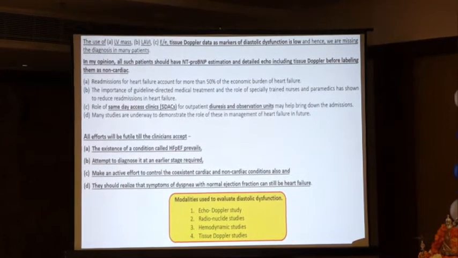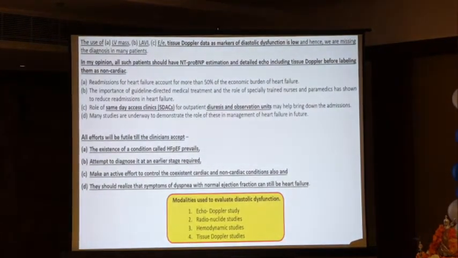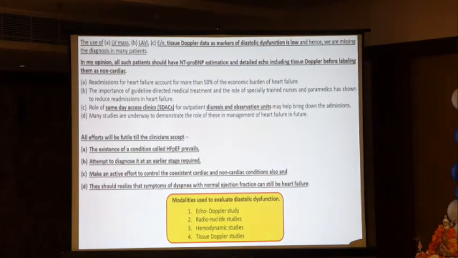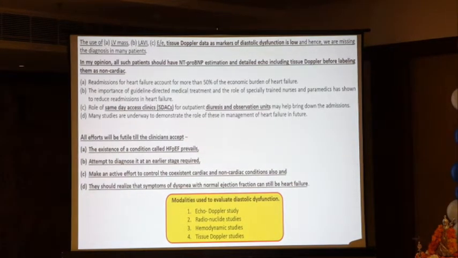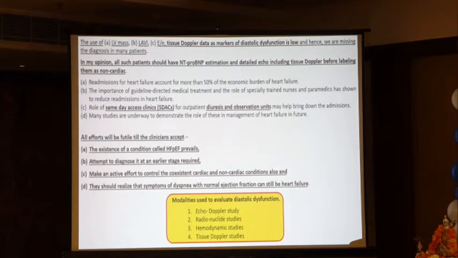Thus, the use of number 1, LV mass, number 2, left atrial volume index, number 3, E to E' tissue Doppler data as markers of diastolic dysfunction is low, and hence we are missing the diagnosis in many patients.